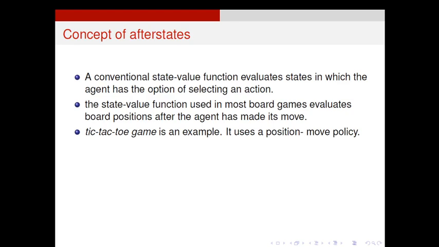What is the next state? How do I get a chance for a seat? That depends on the other person or the second agent's move. So the position move policy is important. Instead of a state value policy, we need a position move policy. That is essential in games, especially game development, because it creates some thrills.